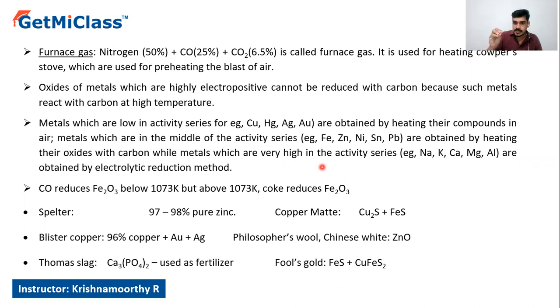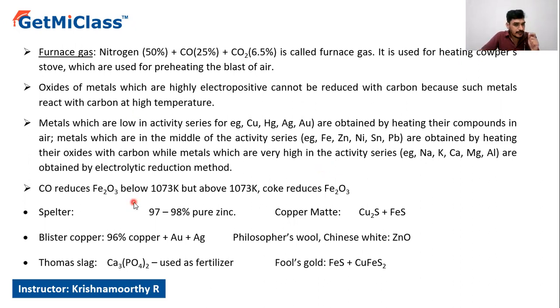The native metals, say copper, silver, gold, etc., can be obtained by heating their compounds with the air. Whereas the moderately reactive metals, for example, iron, nickel, cobalt, lead, etc., are obtained by heating their oxides with carbon, whereas high activity series elements, meaning S block elements, including aluminium, are obtained by the electrolytic process. For example, the Hall-Héroult process is the method used to extract aluminium from alumina.